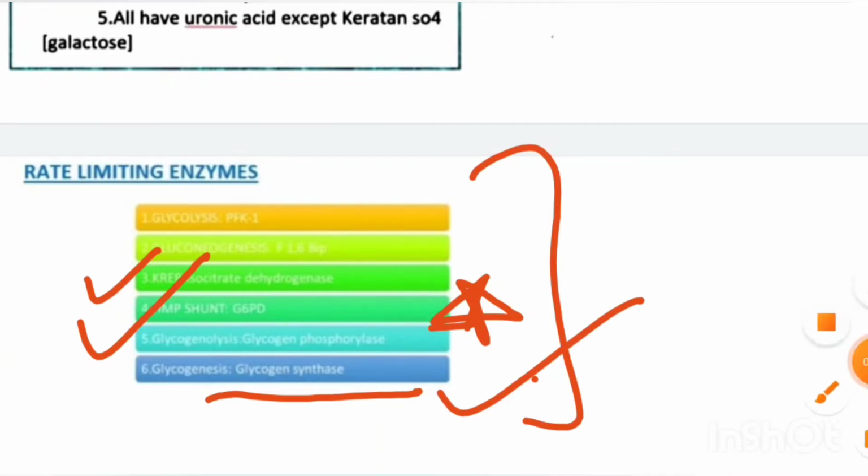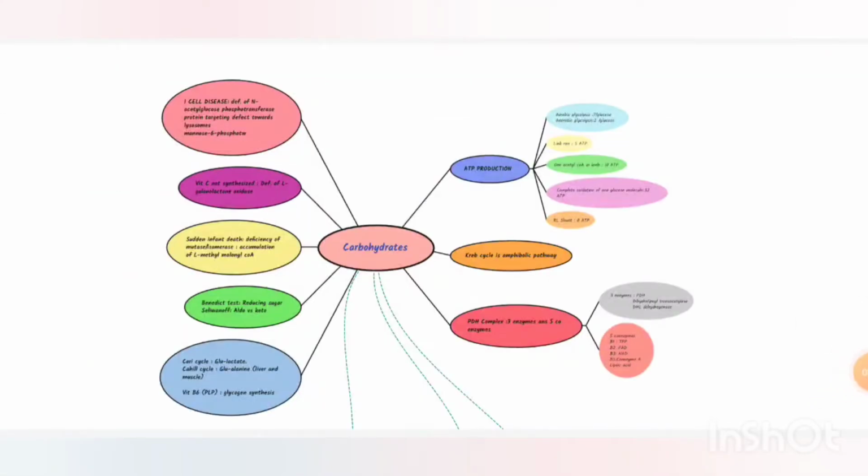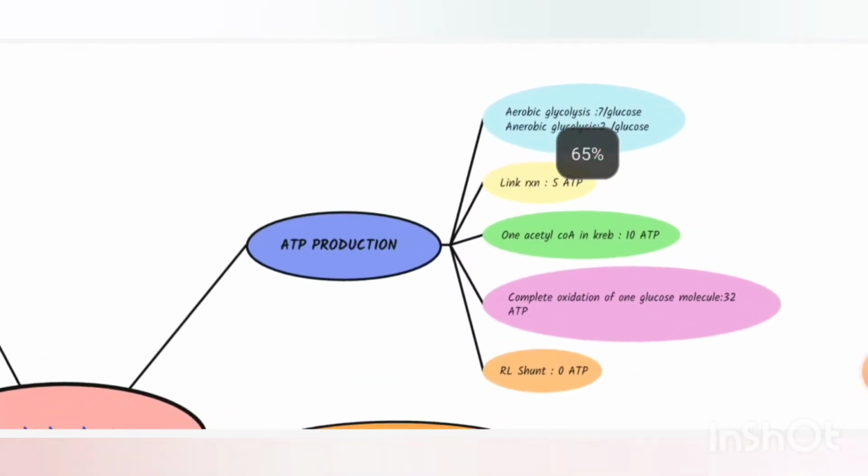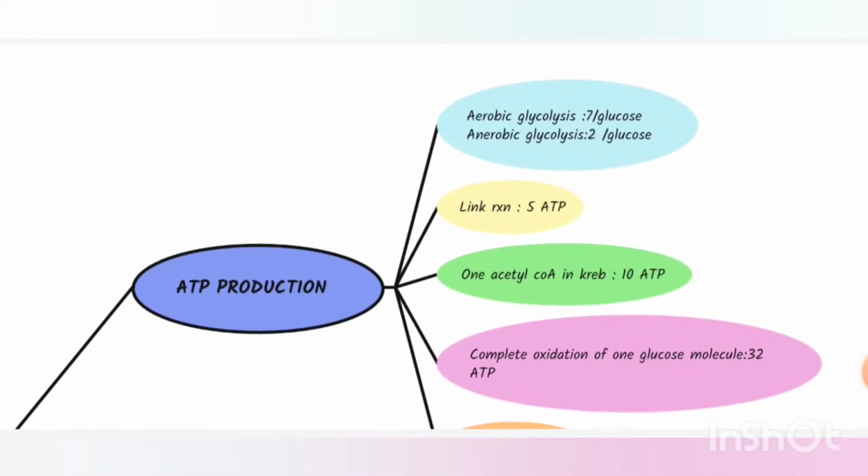Next, I have made this flowchart regarding carbohydrates important points. So first of all, let's begin with the ATP production. They can ask a question like how many ATPs are produced in aerobic glycolysis. Remember, it is 7 per glucose. For anaerobic, it is 2 per glucose.